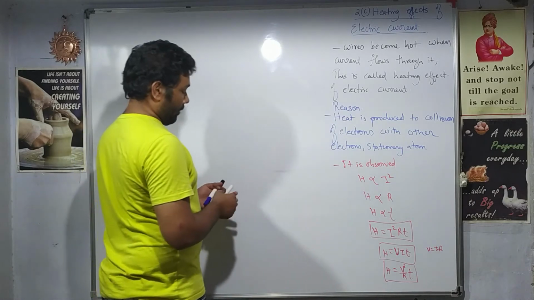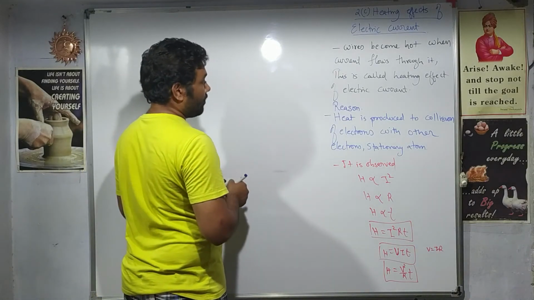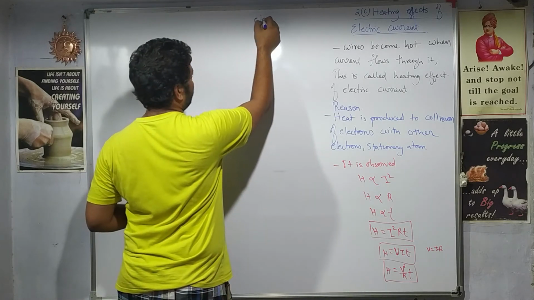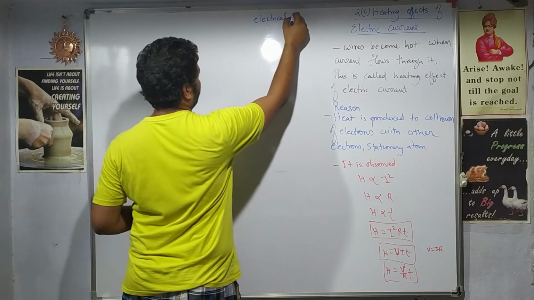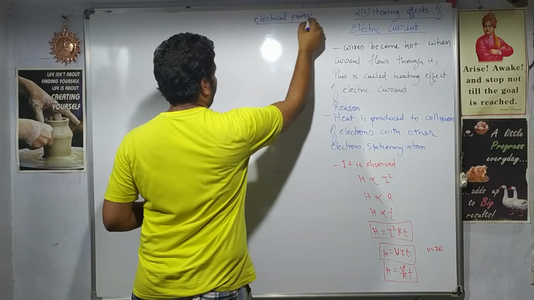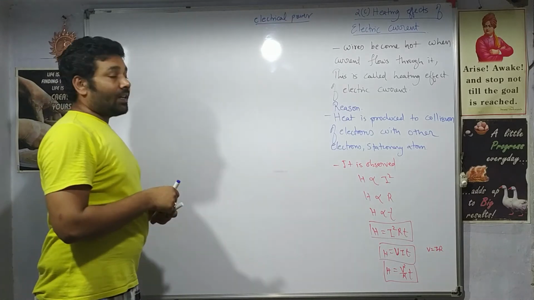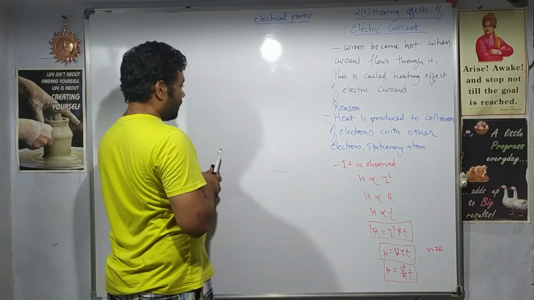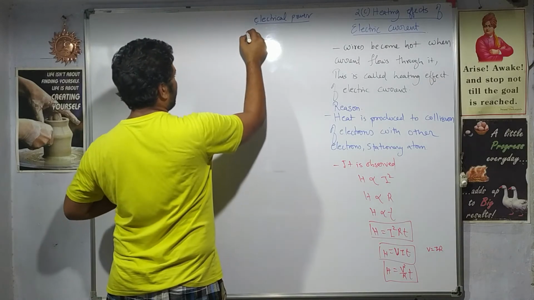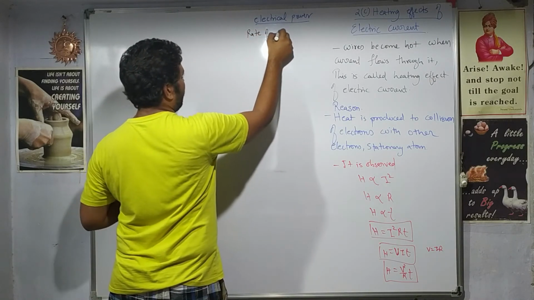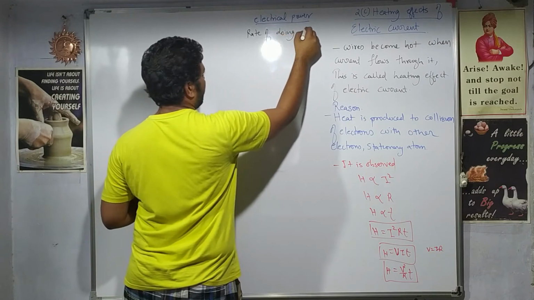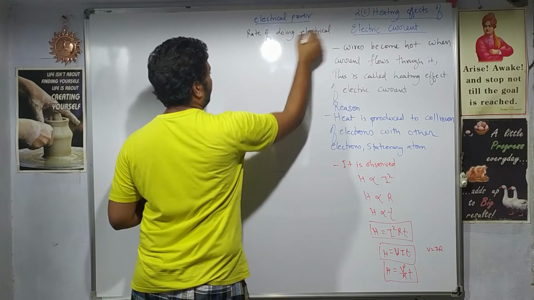Then power, electrical power. How do we define electrical power? Electrical power is defined as the rate of doing electrical work, right?